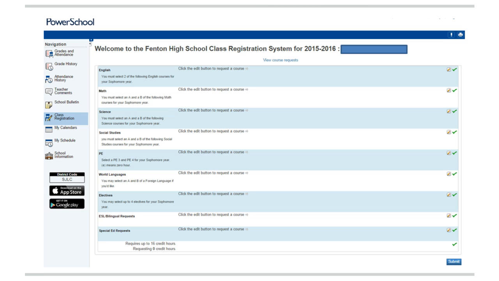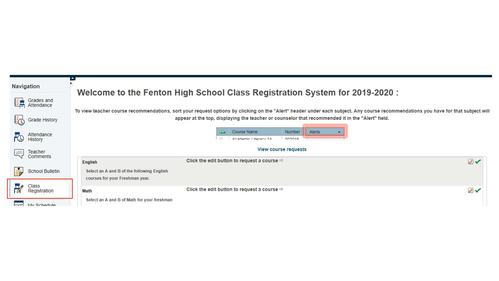Once you make that submission, it is not permanent. You can always go back and make any changes that you might want to make. So please don't worry about making mistakes. Your counselor will be meeting with you to verify that you have the right courses. As far as course recommendations, something that's new this year, for each subject, you will be able to click on alerts to see if you have been recommended to any course by a teacher or a counselor.